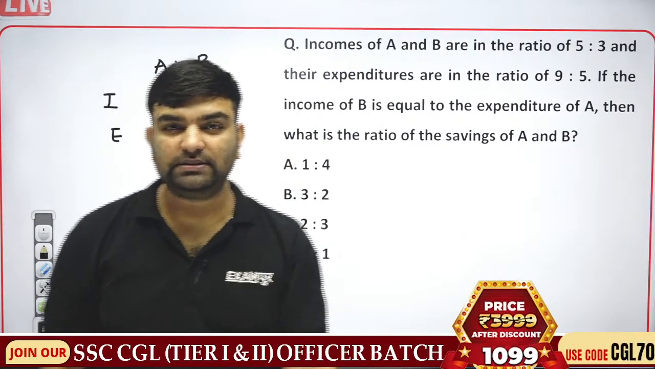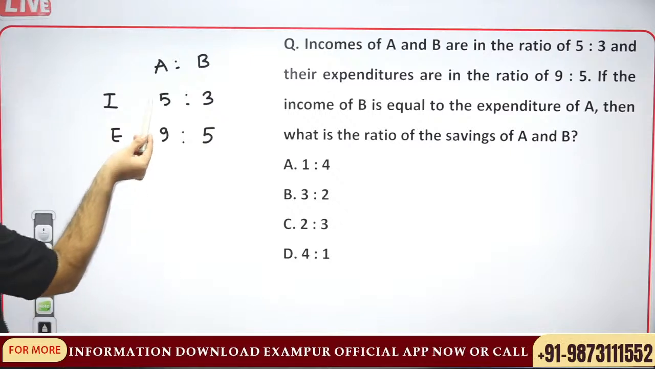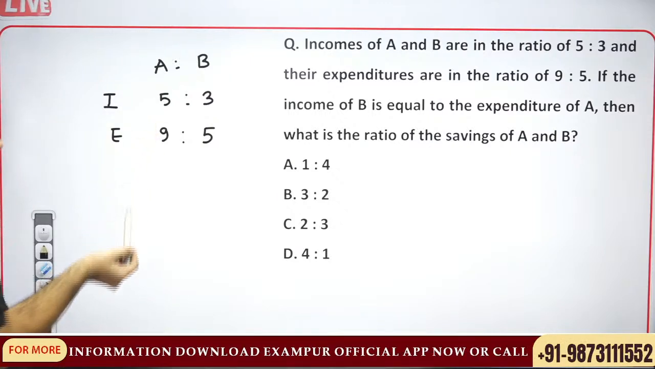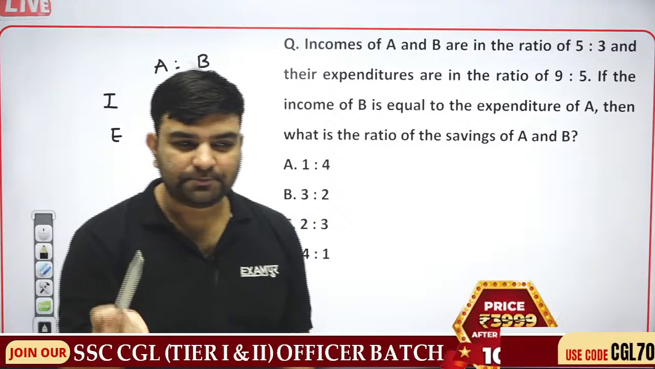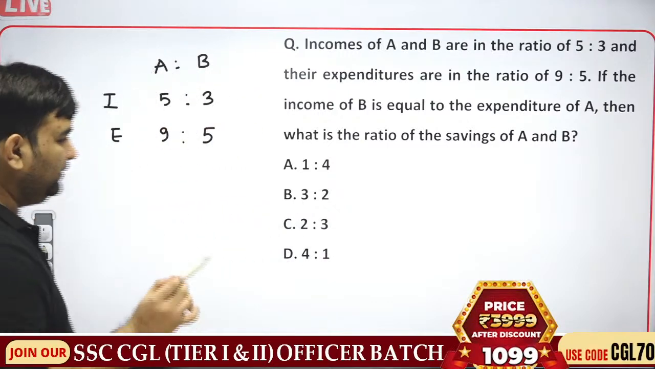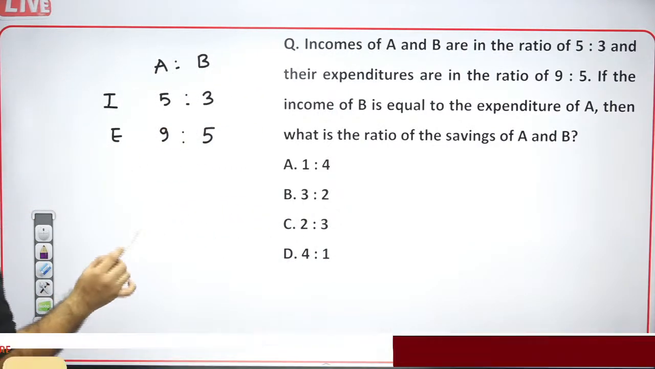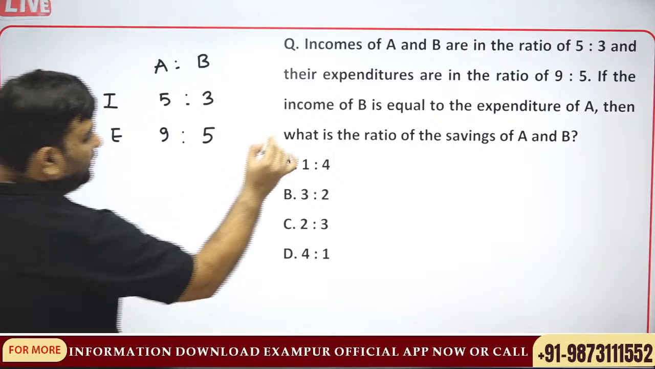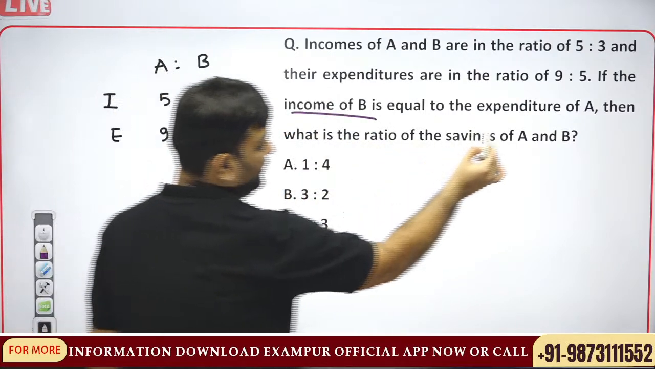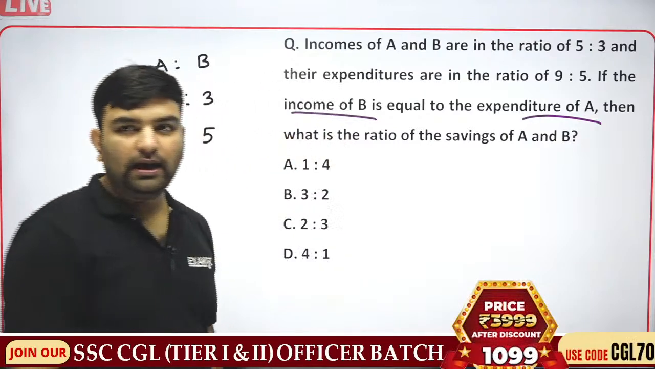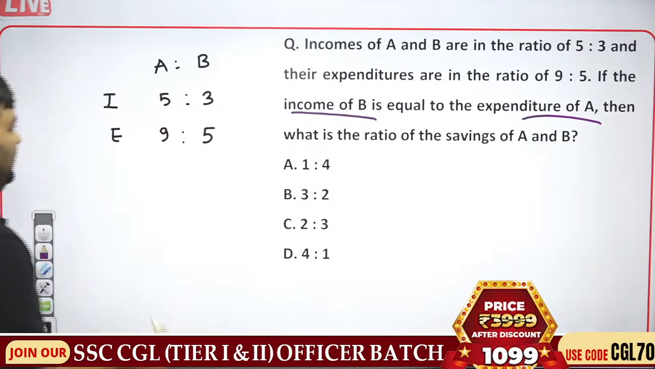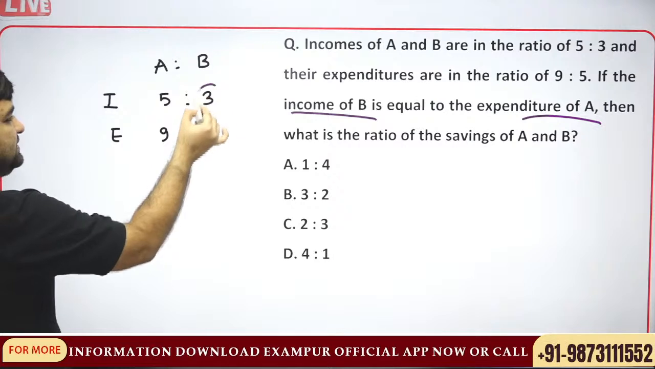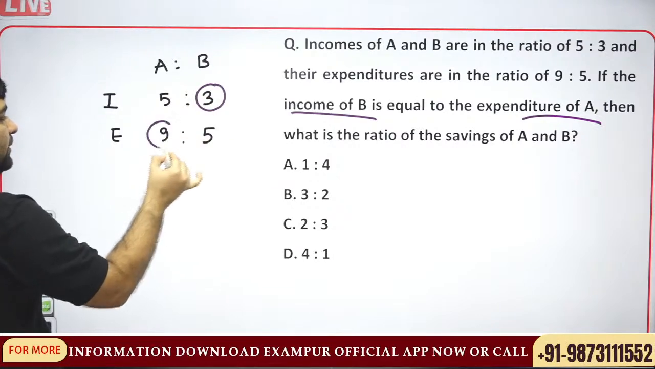No, they are not balanced. Why? Because how can expenditure be more than income? So they need to be balanced. Income of B is equal to expenditure of A.